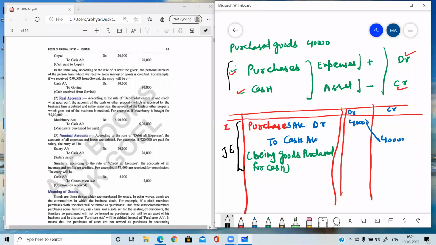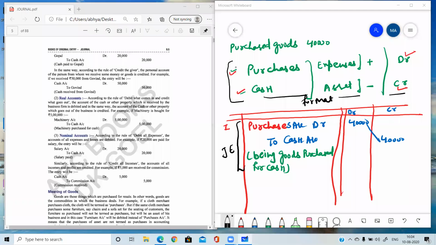And this process, whatever we have followed to do this journal entry, is known as journalizing. Very good, Mukul. And the format I have made here is called a journal. Very good, Samay, Pulkit. Good understanding, everyone.